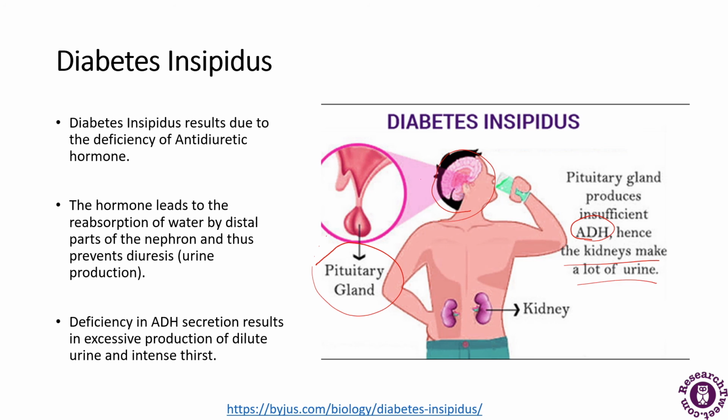Diabetes insipidus happens when the kidneys are not able to concentrate the urine appropriately, due to which a lot of dilute urine is excreted. When this occurs due to the lack of ADH, it is known as central diabetes insipidus. When diabetes insipidus occurs due to the failure of the kidneys to respond to ADH, this condition is known as nephrogenic diabetes insipidus.